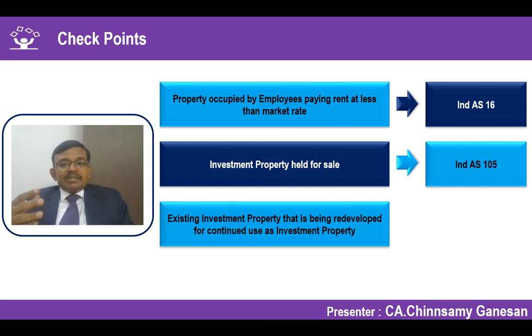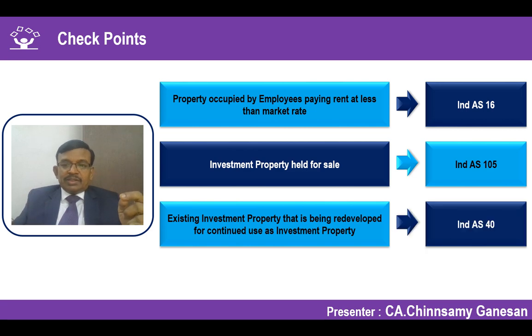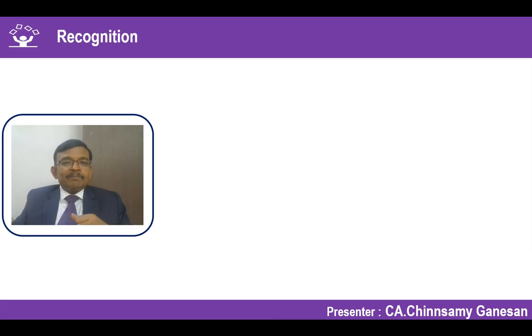Existing investment property that is being redeveloped for continued use as investment property. There is an investment property, I'm demolishing it and redeveloping it, because earlier I had a smaller space to occupy or give on rental. Now if I am remodeling it, I will have more space. So I am redeveloping it. Does that property lose its characteristics? No, it will continue to be an investment property because the future use is also decided. It's a continued use as investment property.